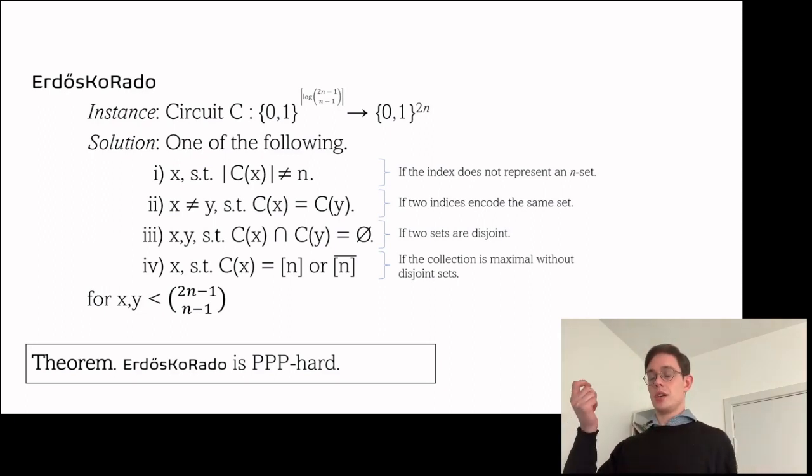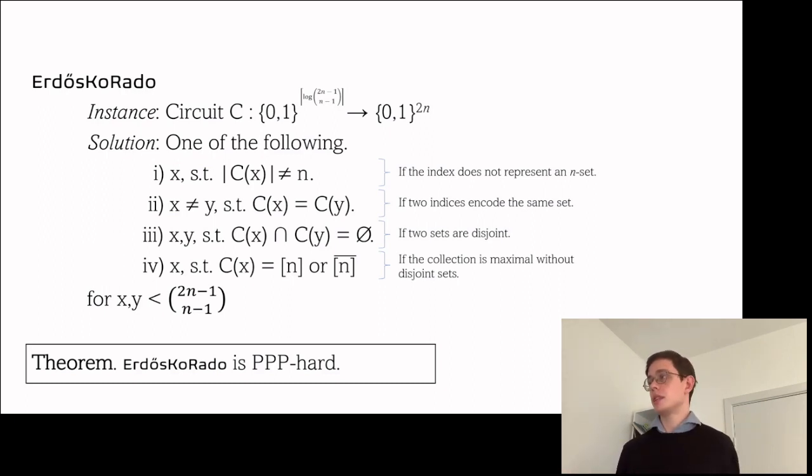So if we have the largest possible collection of items, then basically either one of these two sets has to have a pre-image, or we have to have two disjoint sets, if this collection is encoded correctly. And to guarantee that we have the correct size of the collection, we artificially add a bound on these values x and y. So they have to be strictly less than the bound.